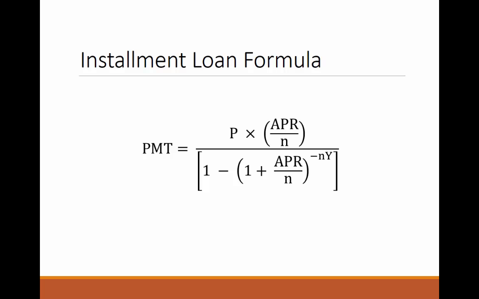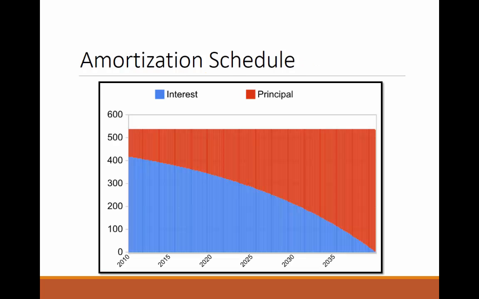When an installment loan is being paid off through a series of equal and regular payments, it is said to be amortized, which literally means killed off. Although each payment remains the same, with each successive payment the interest portion decreases and the portion applied towards paying off the principal increases. A document showing how the payment is split between interest and principal is called the loan amortization schedule, which you can see a graph of on the next slide. Most banks will provide an amortization schedule for any loan you are considering.